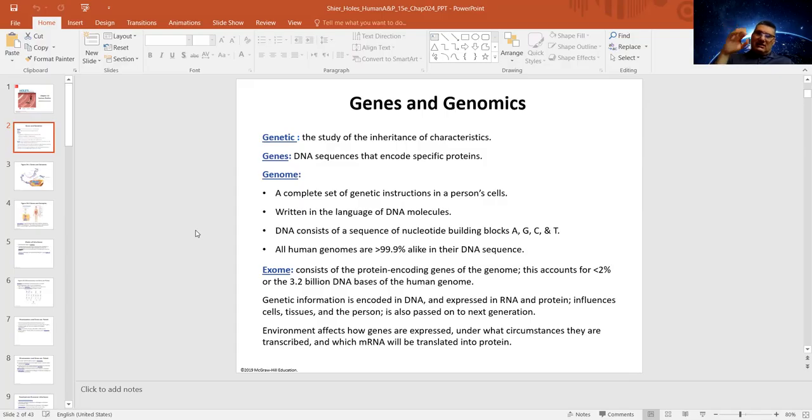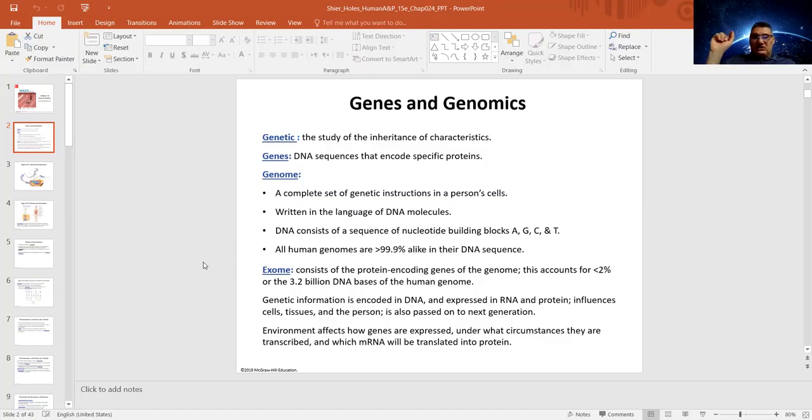Those four in different orders. You put the A for this, then C, G, G, C, T, T, A, C, and so on. Different sequences will make different languages to make different proteins. So genome is the complete set.